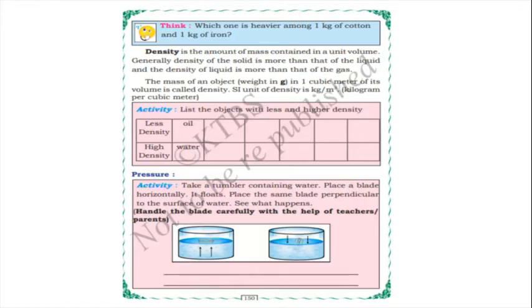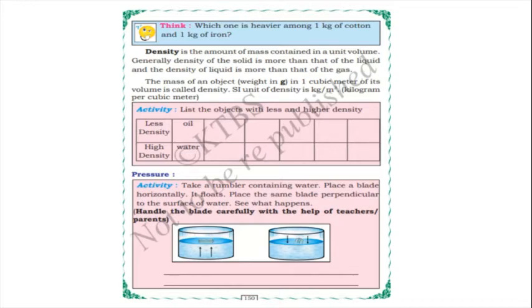Yes. So density is the amount of mass contained in a unit volume. Generally, the density of a solid is more than that of a liquid, and the density of a liquid is more than that of a gas, isn't it? Like cotton and iron box. The mass of an object in 1 cubic meter of its volume is called density. So what is density? The mass of an object in 1 cubic meter of its volume is called density.